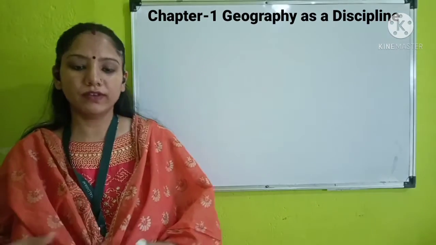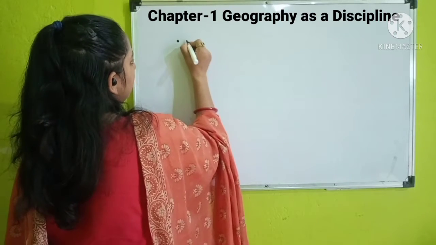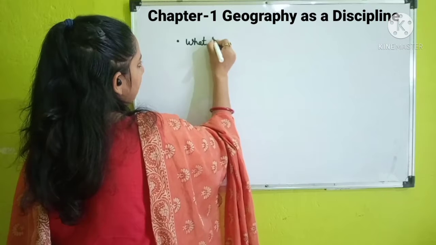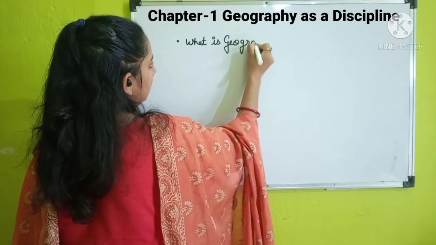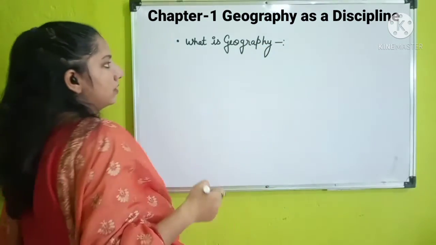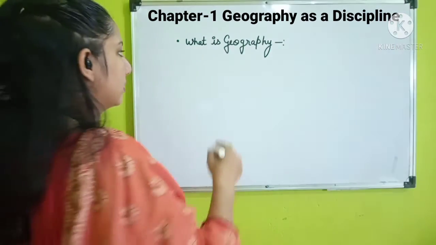Now we will see our next topic, that is geography. So geography is the study of Earth.